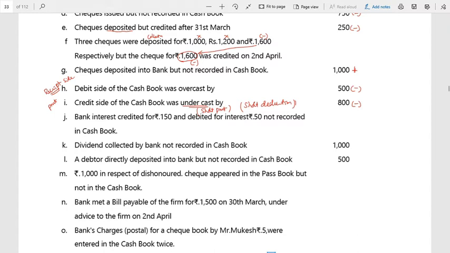So don't bring, sir. If it is a debit side, if the debit side is overcast, it means you have deducted. That is accepted. If the credit side is undercast, again you have to add, because it is a short. Therefore you have to add. Please don't bring this doubt and all.